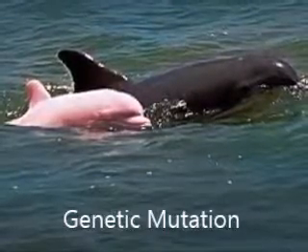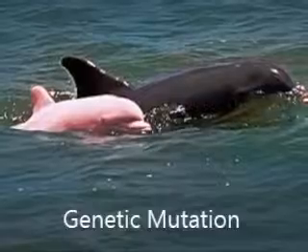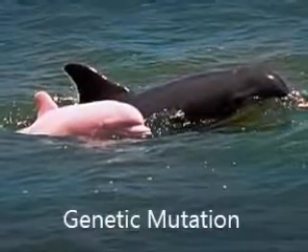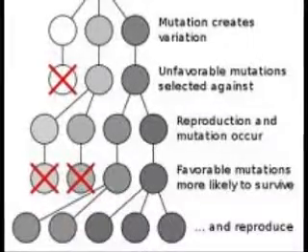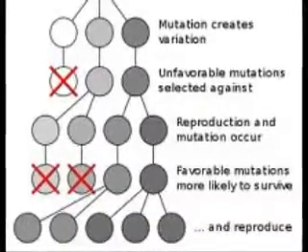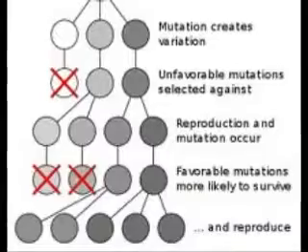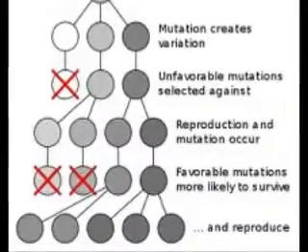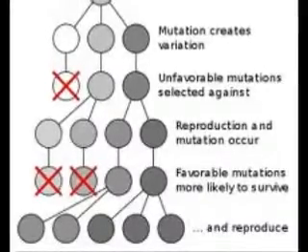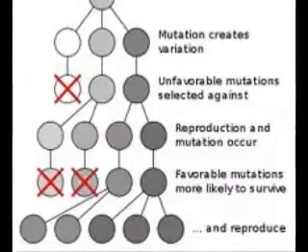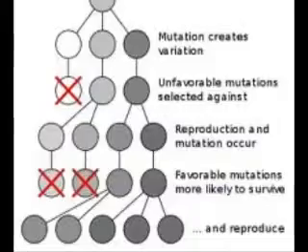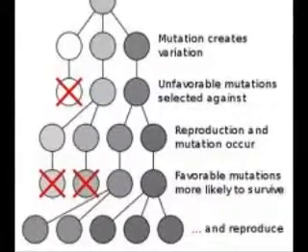Occasionally, genes will mutate by random chance, and a new and different trait will show up in an offspring that isn't determined by the offspring's parents. These mutations can be positive or negative. If they're positive and helpful to an organism's survival, natural selection will select for these traits, and individuals will pass them on to their offspring. The theory of evolution says that over time, these changes could lead to the development of a new species.